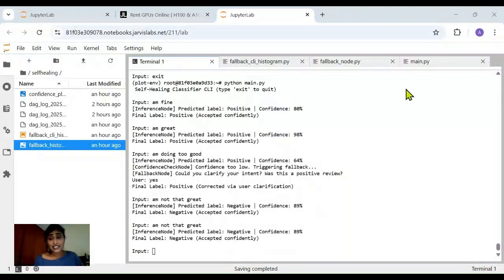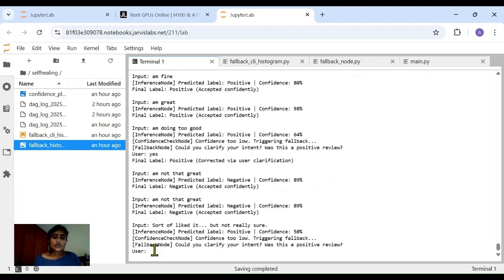Let's walk through a live CLI demo of my self-healing classifier. So I have a few examples up already, and you can quickly go through. Meanwhile, let us also type in something. I'm saying, sort of liked it, but not really sure. Let us see. So the predicted label is positive. Confidence is 50%, which is low. So that's where the fallback kicks in.